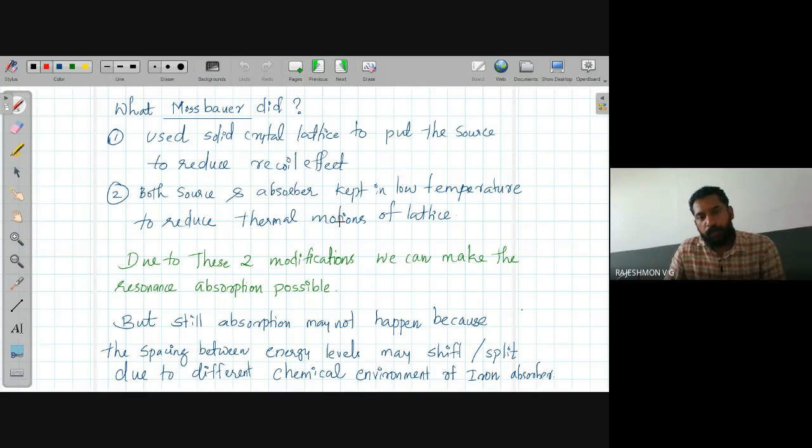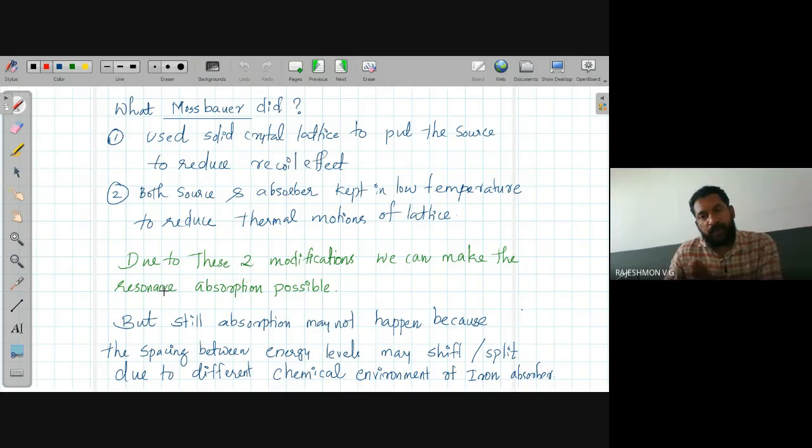By doing this, Mossbauer could eliminate or reduce the recoil effect to a very great extent. Then it is possible to observe the resonant absorption, but experimentally there was still no resonant absorption while making these two changes. The reason is